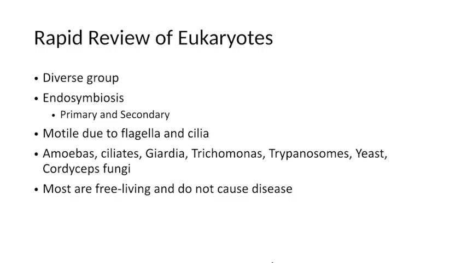Rapid review time. Eukaryotes are a very diverse group. They can include animals, plants, fungi, protists, yeast, and algae. We believe they developed through the process of endosymbiosis. Primary endosymbiosis, where a bacteria is engulfed by a eukaryotic precursor, and secondary endosymbiosis, where two eukaryotic cells combine to become one. They can be motile due to flagella and cilia, and we looked at some pictures and talked briefly about a variety. Amoebas, ciliates, giardia, trichomonas, trypanosomes, yeast, the cordyceps fungi, my favorite zombie fungi.